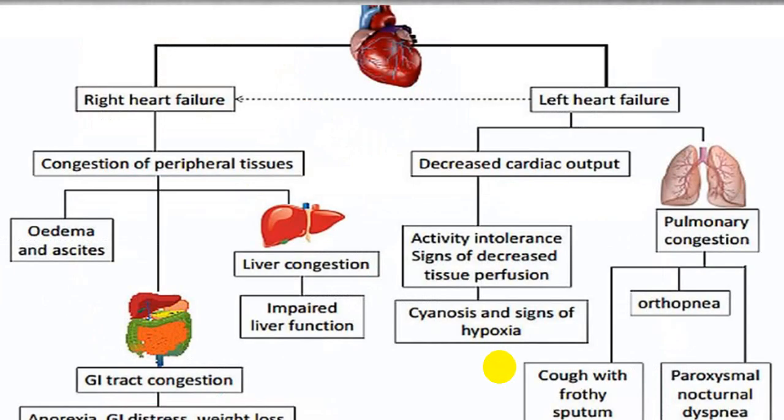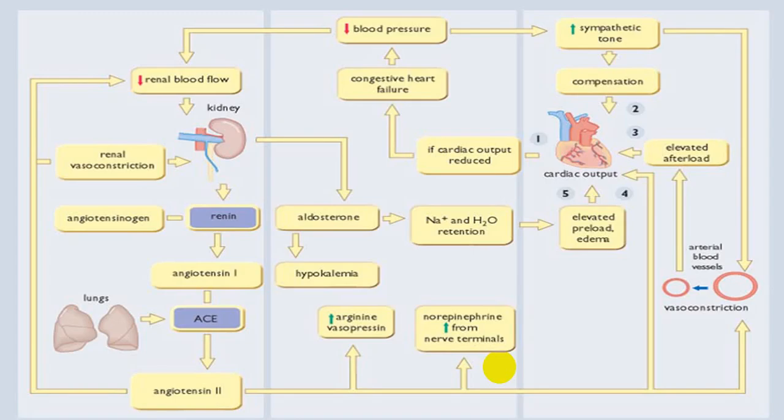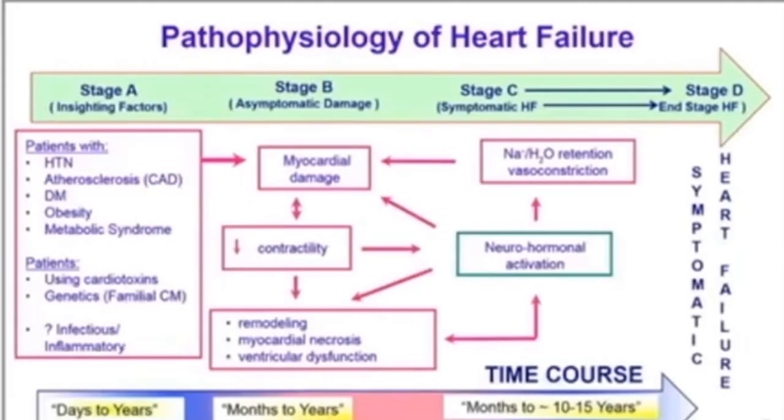Same thing is explained for you to go through at your leisure time. There are a lot of different flow charts which show you the mechanism of heart failure. This is again what happens because of a fall of blood pressure at the kidney, what happens to the sympathetic tone. This is sympathetic system activation, this is RAS system activation, etc. And this is the action of RAS system activation, and this is secondary to what we call retention of sodium and water. All of this is explained simply.